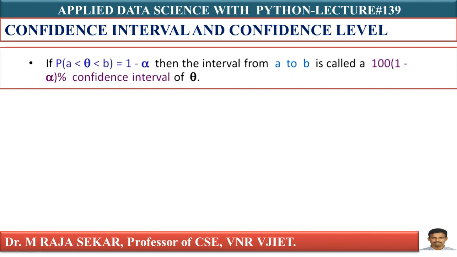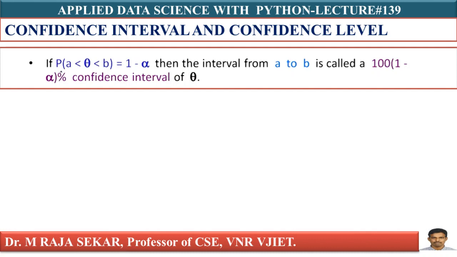I already discussed what this degree of uncertainty is in my previous lecture with appropriate illustrations. So, confidence level is nothing but probability. As probability lies between 0 and 1, my confidence level also lies between 0 and 1.